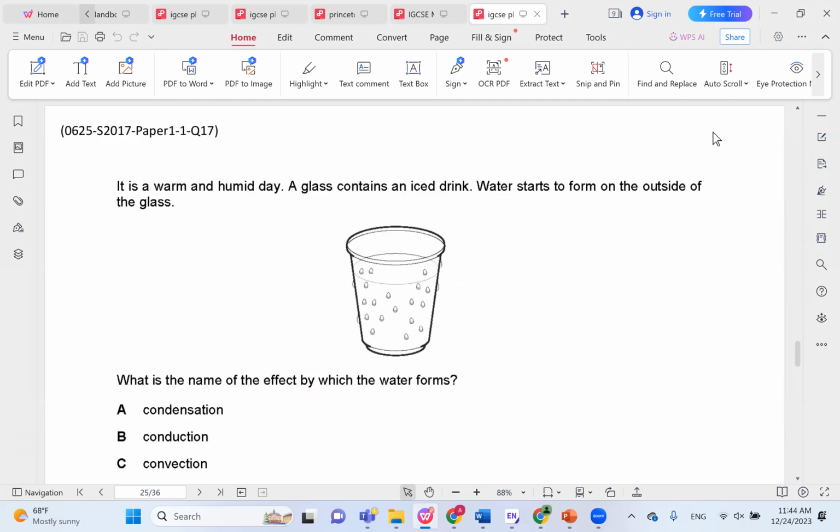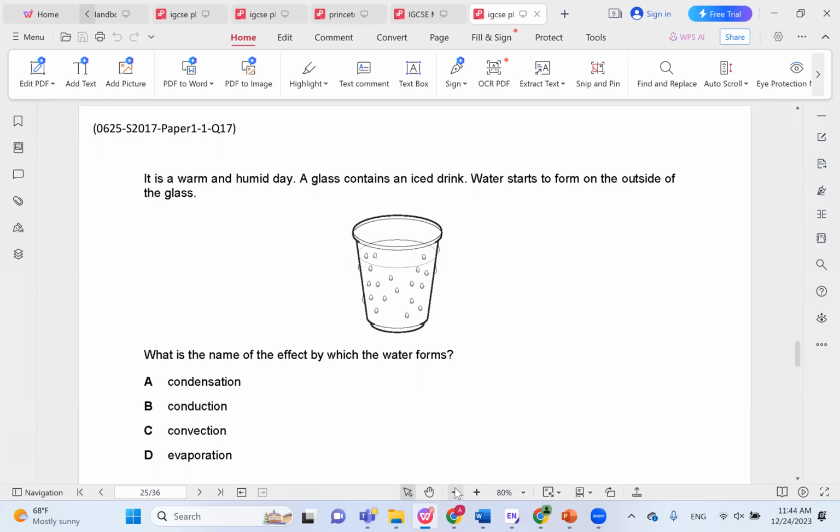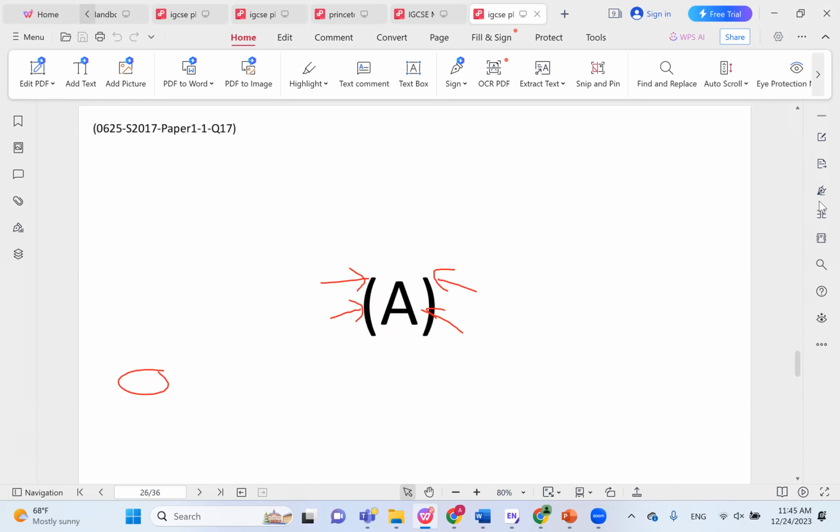It is a warm and humid day. A glass contains an iced drink. Water starts to form on the outside of the glass. What is the name of the effect by which the water forms? Let me zoom out a bit so that you can see all choices. So here you have gas in the air, and due to the coolness of the iced drink, this gas becomes liquid on the surface of the cup. You can see these droplets here. So going from gas to liquid is called condensation, which is the reverse process of evaporation. So A is the correct choice here.